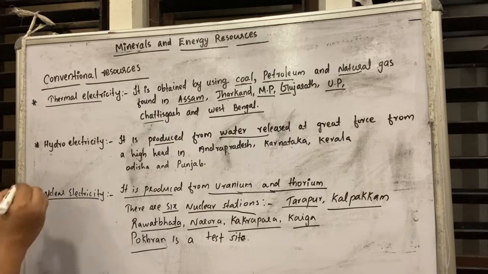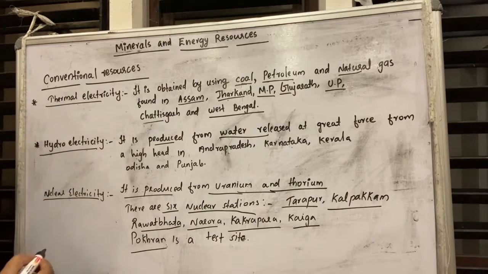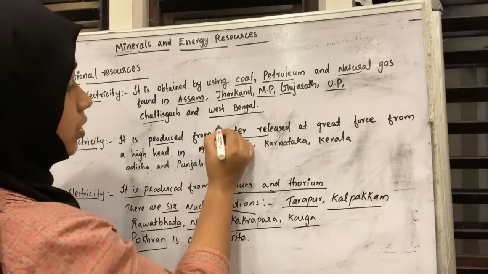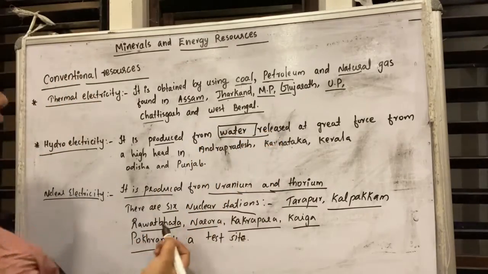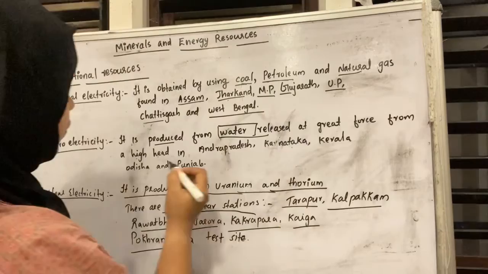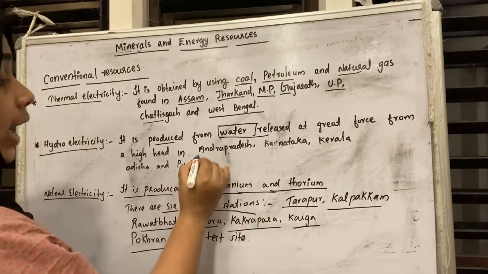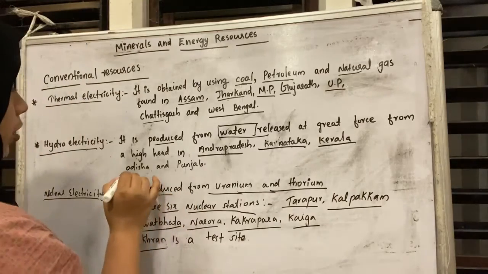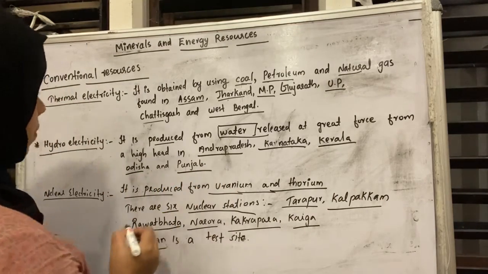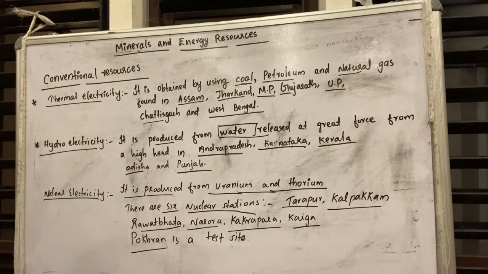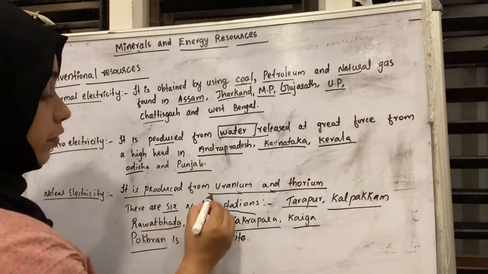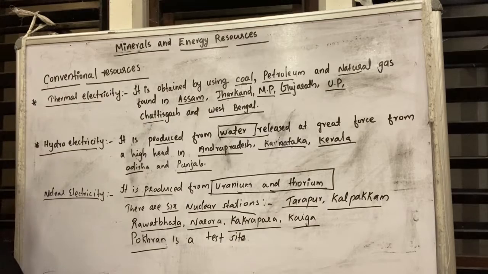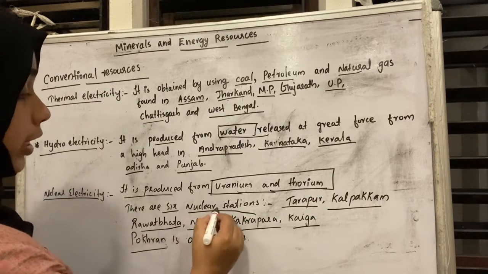Another electricity is hydroelectricity. It is produced from water, released at great force from the high head in Andhra Pradesh, Karnataka, Kerala, Odisha and also Punjab. Then nuclear electricity is produced from uranium and thorium.